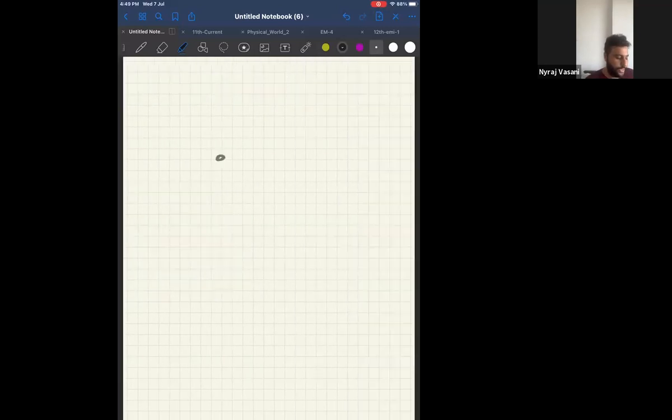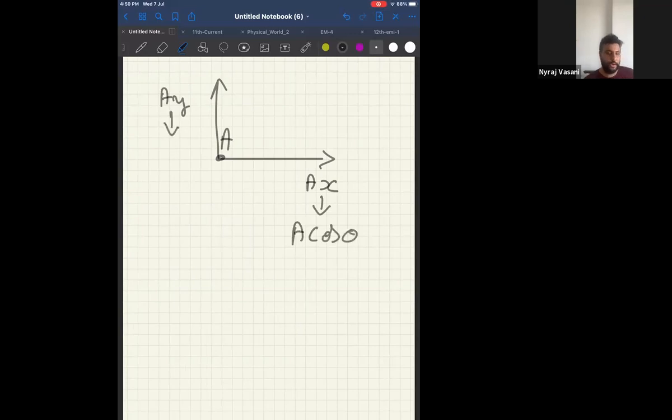So if I have a vector A, I can split it into horizontal component, which is AX, and vertical component, which is AY. And AX is nothing but A cos theta. Cos theta is always horizontal component. And vertical component AY is nothing but A sin theta. So this is your answer. Written?